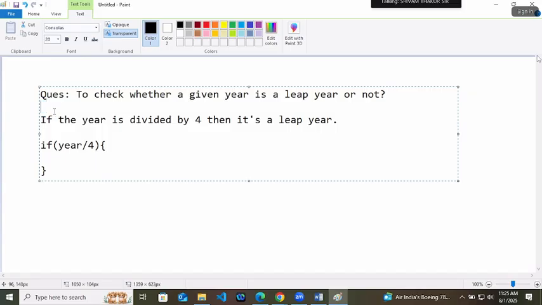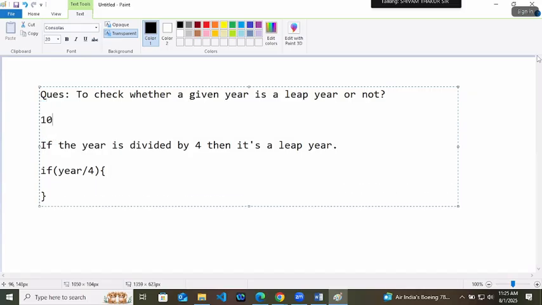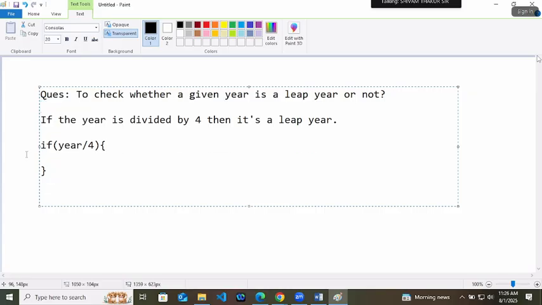It means that if I am writing 10 modulo 2, what is the answer? 0. It means that it is completely divisible. Got it? Means if you are giving year modulo 4 and it is returning the remainder as 0, then it's a leap year, right?